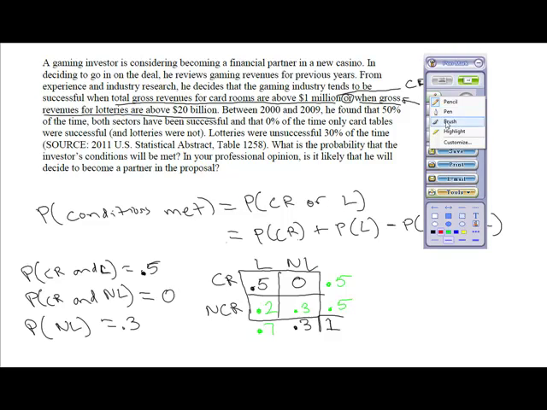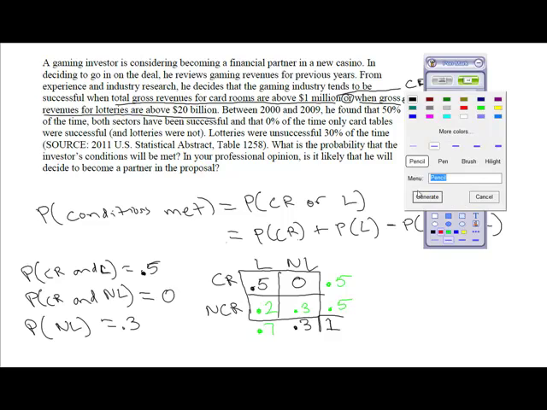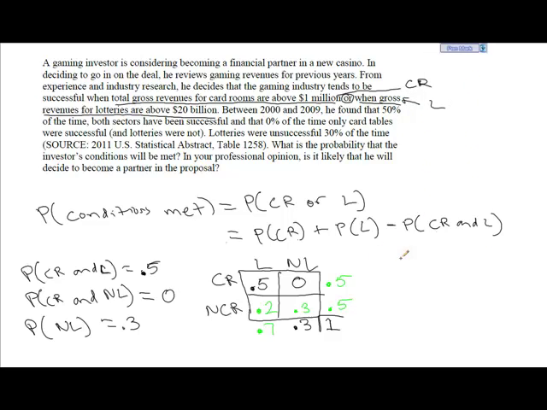So I'm going to transition back to a black marker. And so we're going to say, well, this guy right here equals the probability that card rooms are successful, which overall is 50% of the time, regardless of the state of lottery, plus the probability that lotteries are successful. Well, they're successful 70% of the time, minus the probability that they're both successful, which is 0.5. All right, well, that means 0.5 plus 0.7 minus 0.5 is just going to be 0.7. And so our answer would be 70% of the time.